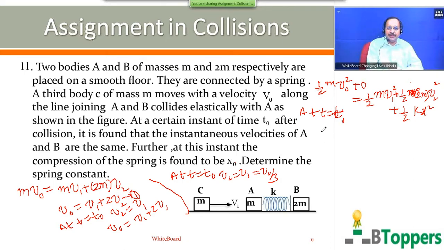So substituting these values here, you can write on the left side half m v naught square, on the right side v1 can be written as v naught by 3, and half 2m into v2 square, v2 can also be written as v naught by 3, and x equal to x naught.